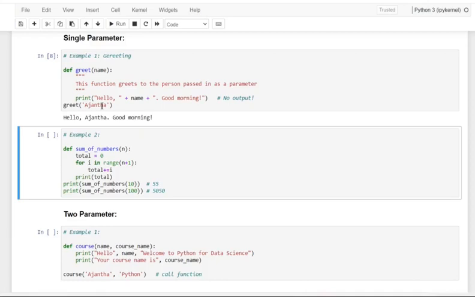Okay, and next comes the same thing. If I want to make use of some number, so if I pass one parameter, and that number, in this function, would make a sum of numbers. And what is the number? That is the range. You are going to receive it as a sum of the numbers. So that is the function defined here.